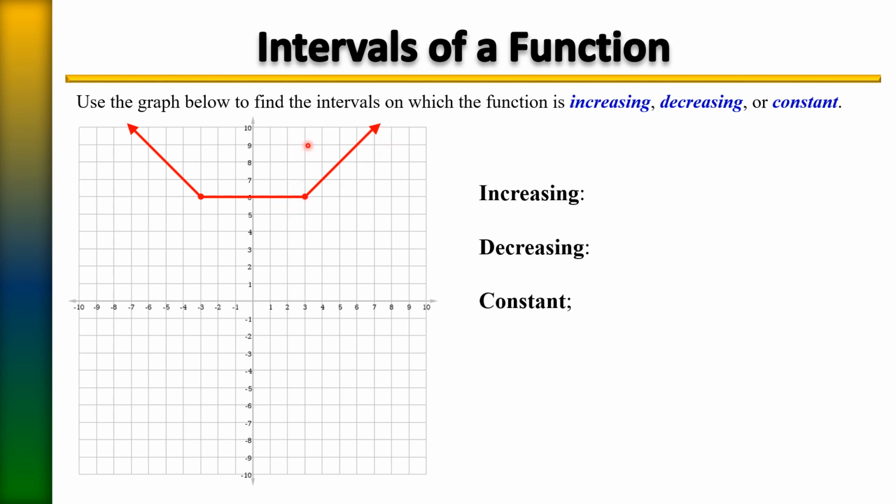So starting at where? 3, yes, right there, 3. So it begins to climb and just keeps moving upward all the way to positive infinity because you have these arrows on the end. So to write that, we can write that as 3 and then moving all the way to positive infinity. We used a bracket there because it included 3, and then going on to positive infinity with a parenthesis.